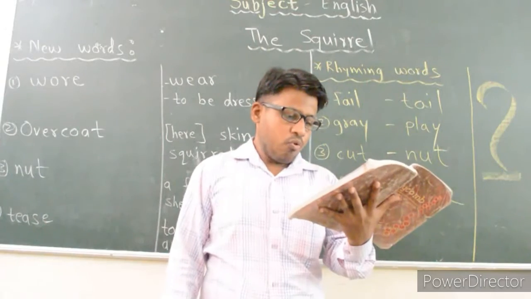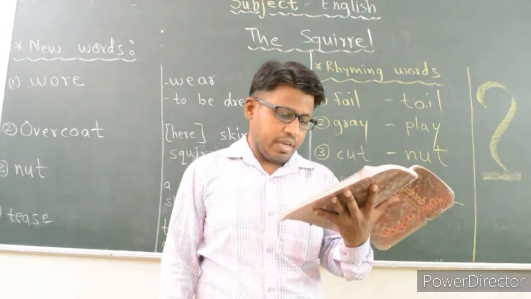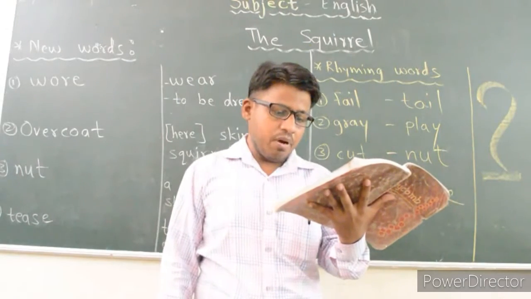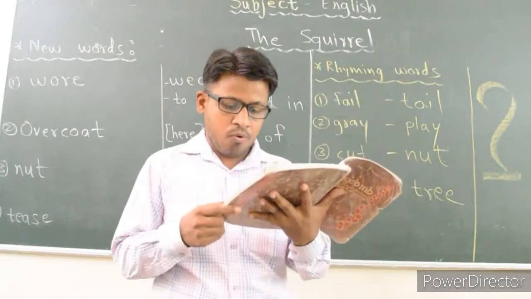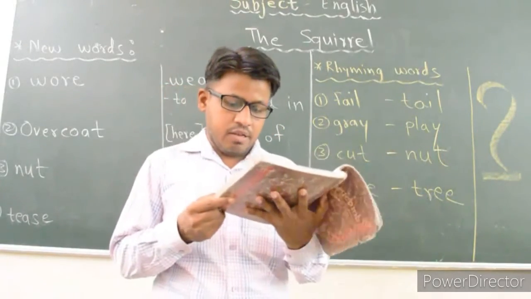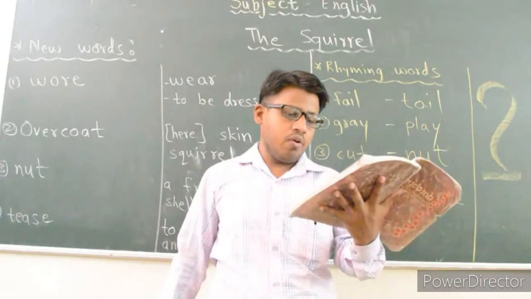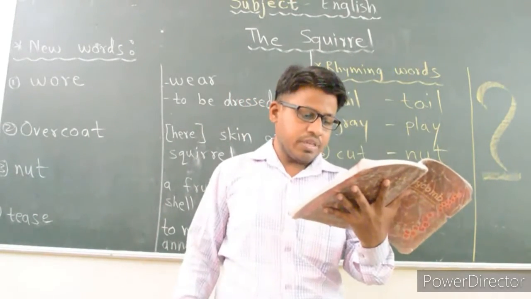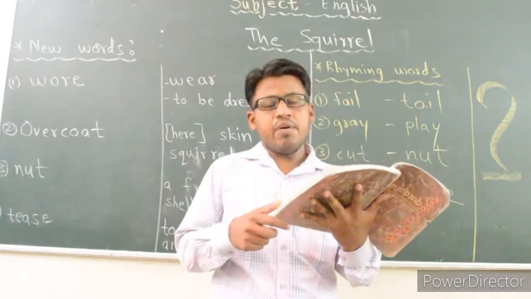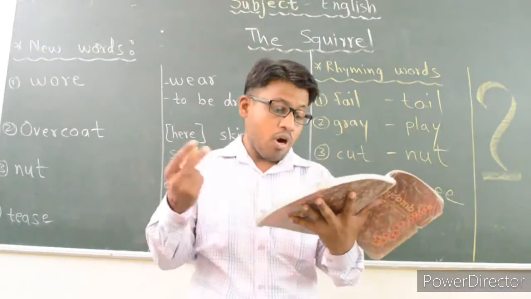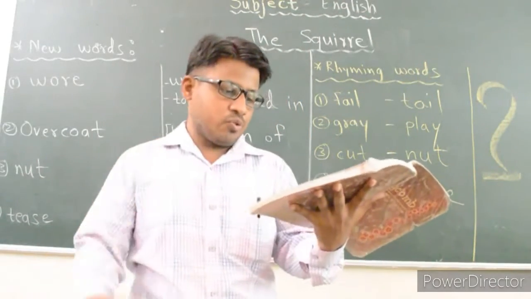Second question. Do we usually say that an animal wears a tail? What do we say? Think, does an animal wear a coat? Consult a dictionary if you like and find out how wear is used in different ways. Meaning you have to take the help of the dictionary. In the dictionary you will get the different meanings of wear. So first of all, what we have to say? Do we usually say that an animal wears a tail? So we never say like this. Then what do we say? Then we say an animal has a tail. Like this we used to say.